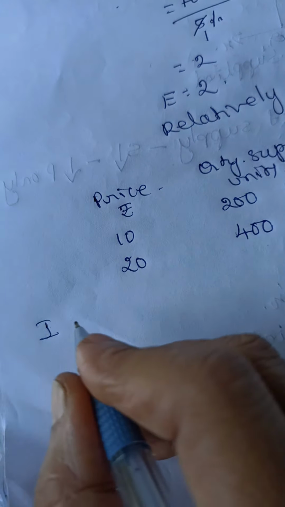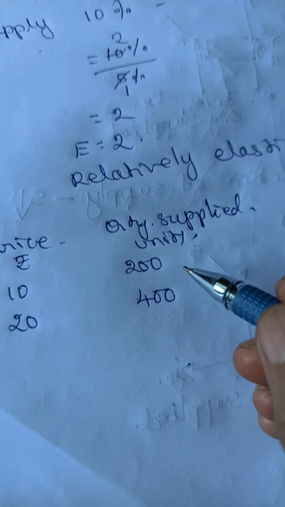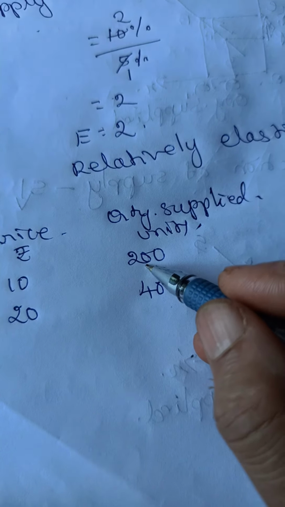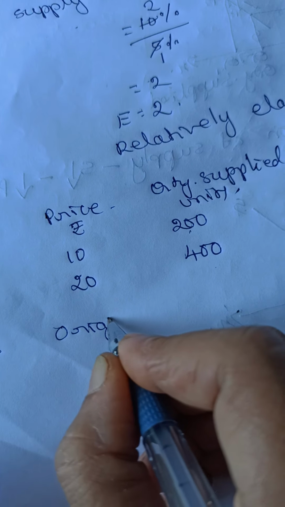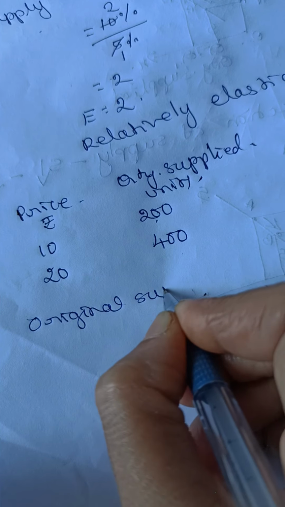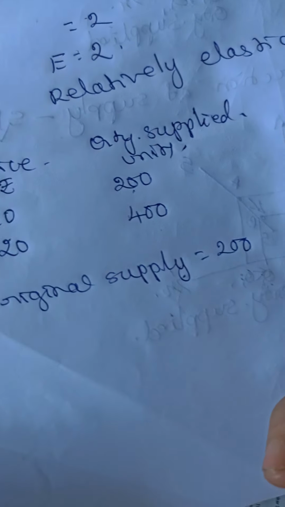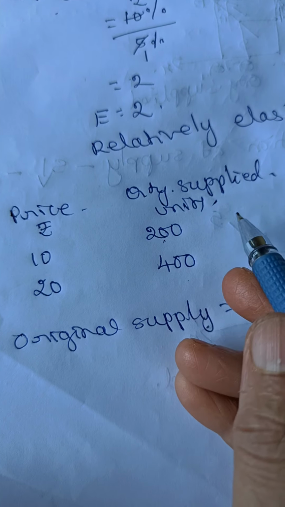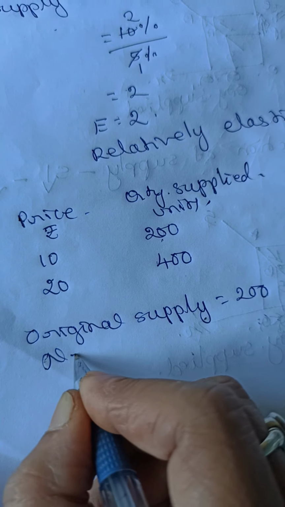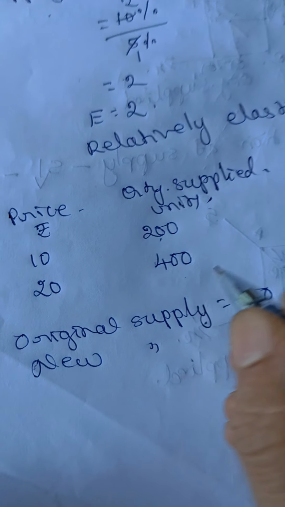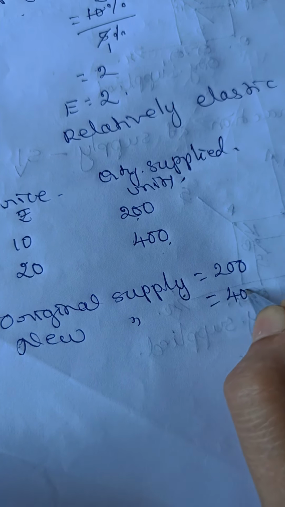First step, you have to find the percentage change in quantity supplied. Whatever figure is given in the beginning is called the original supply. Original supply is 200 units. And the new supply is this figure, 400.